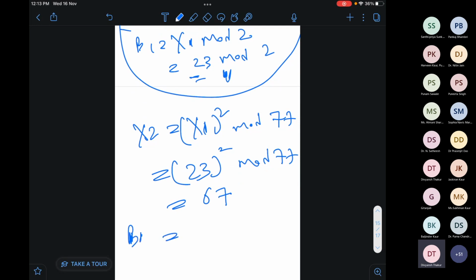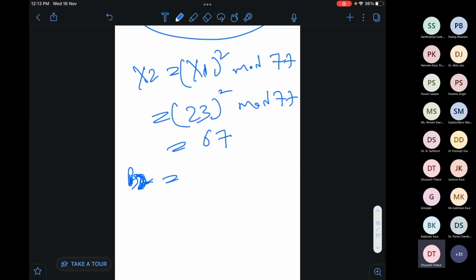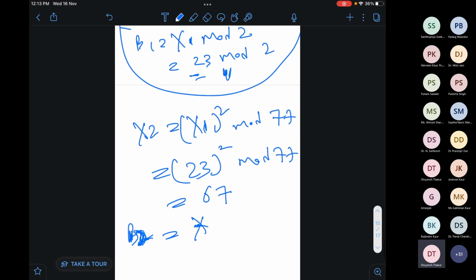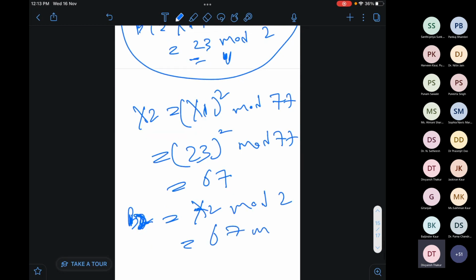And again the same, I will do it for b2, so I have to put the value of x2 mod 2, that is 67 mod 2.